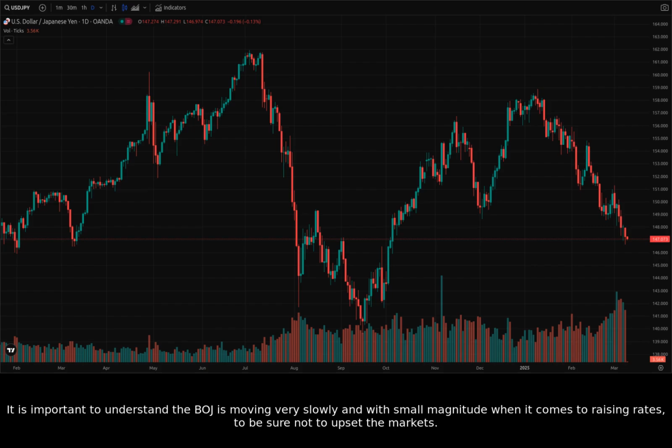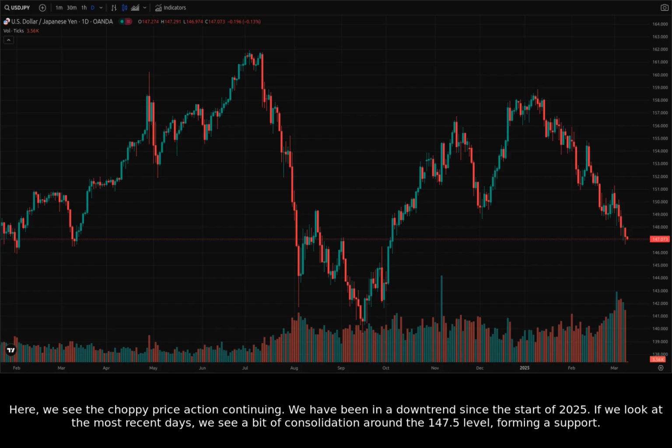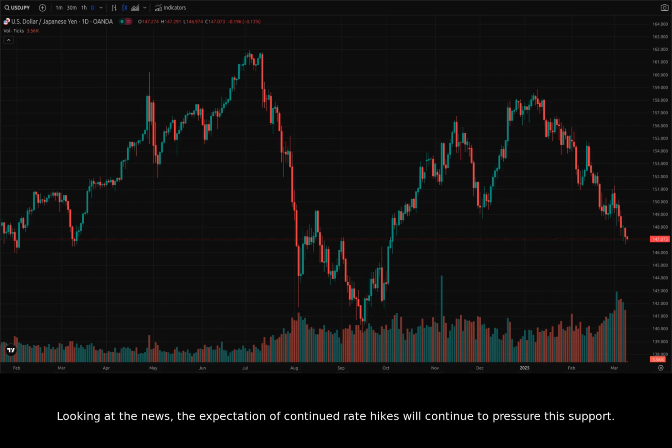It is important to understand the BOJ is moving very slowly and with small magnitude when it comes to raising rates, to be sure not to upset the markets. Here, we see the choppy price action continuing. We have been in a downtrend since the start of 2025. If we look at the most recent days, we see a bit of consolidation around the 147.5 level, forming a support. Looking at the news, the expectation of continued rate hikes will continue to pressure this support.